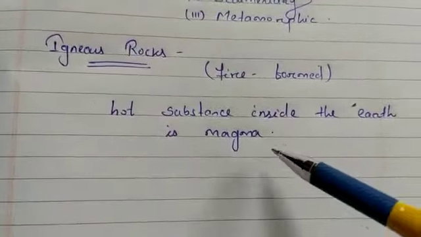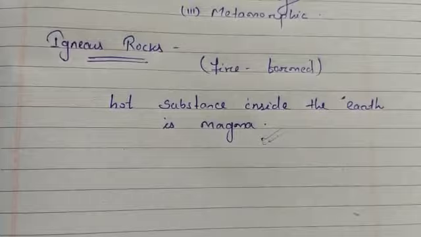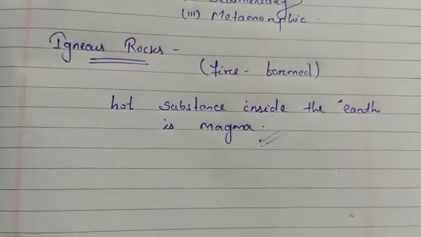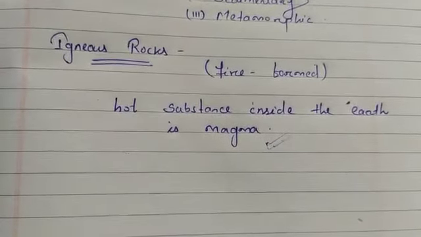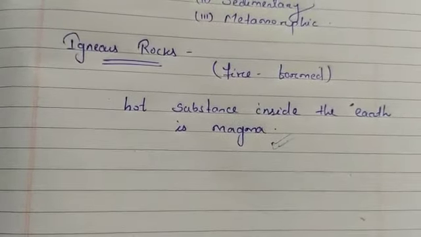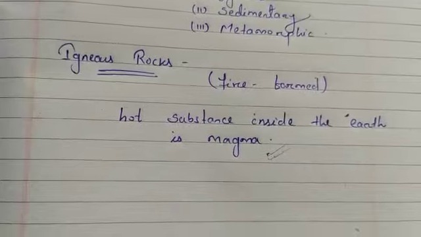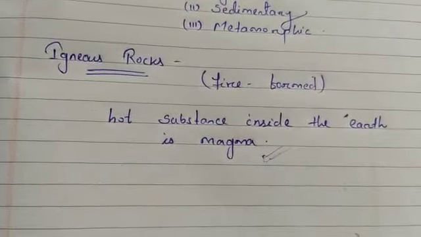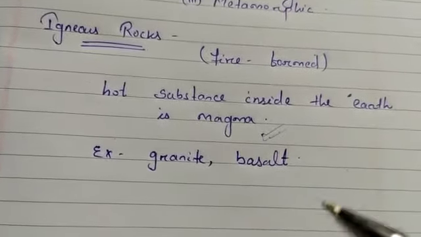Magma contains minerals. It is a mixture of different minerals present in different proportions. So igneous rock contains different minerals. For example, we can take granite and basalt. These are igneous rocks, and they contain different minerals.